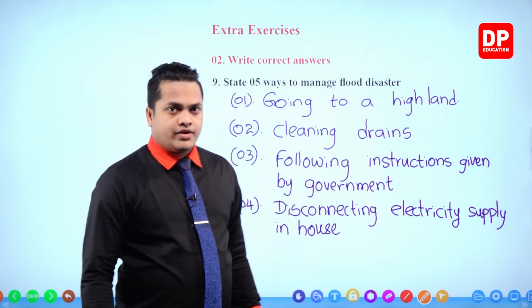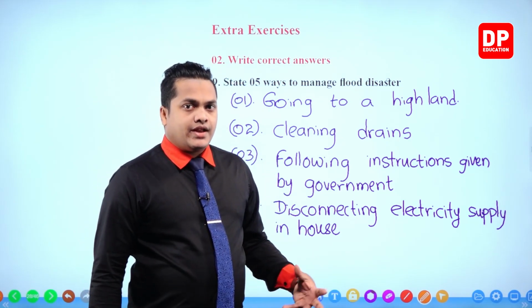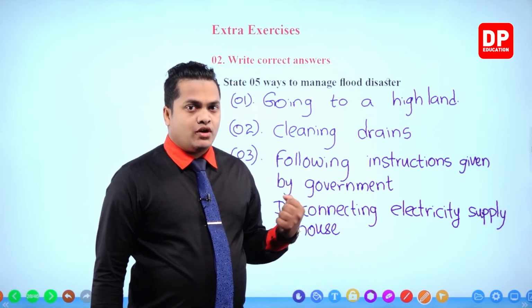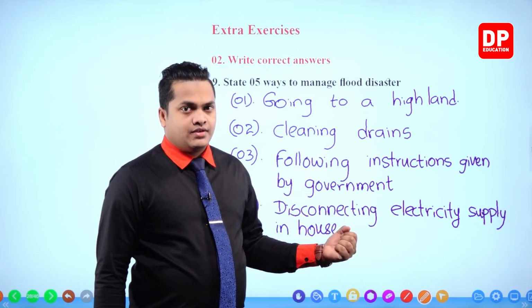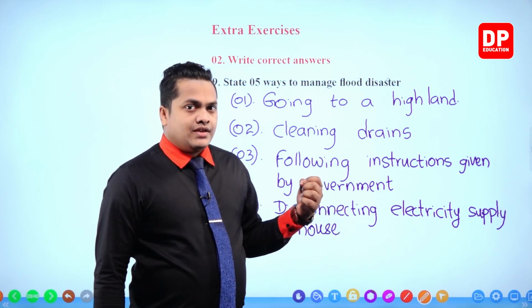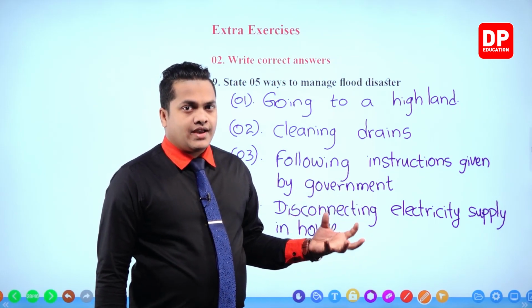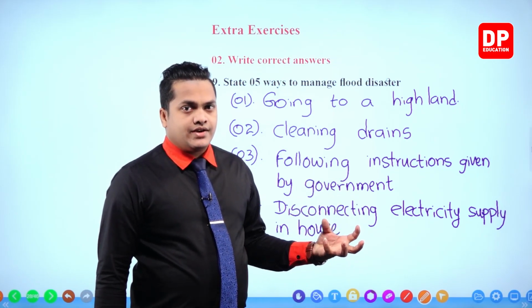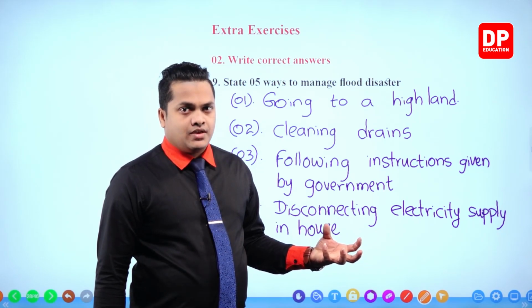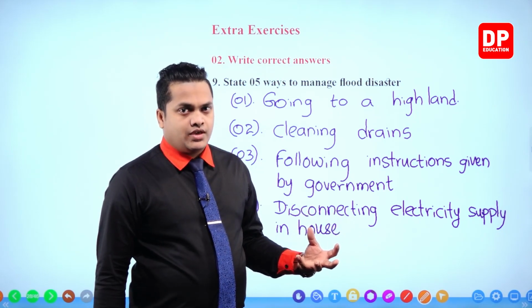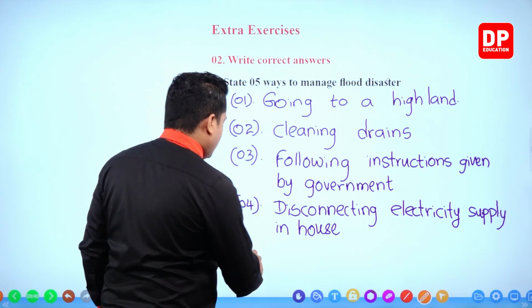So it's important to disconnect the electricity supply in houses if you are facing a threat of flood, because I told you that for the areas that have a risk of flood, there can be accidents related to electricity, mainly because of water. Okay, then next one,